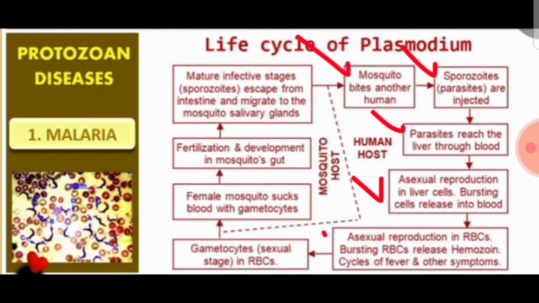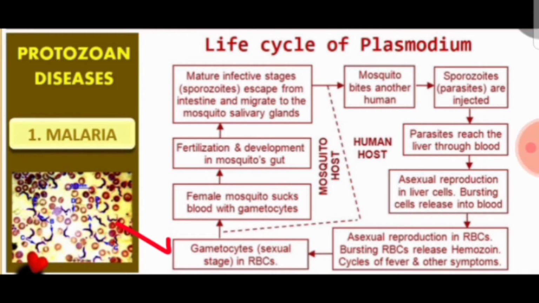And in the RBC, due to asexual reproduction, again there is a bursting of RBC and a release of a toxic substance called hemozoin, which is responsible for the chill and fever. Now in the RBC, a sexual stage can also be observed, which leads to the formation of gametocytes.